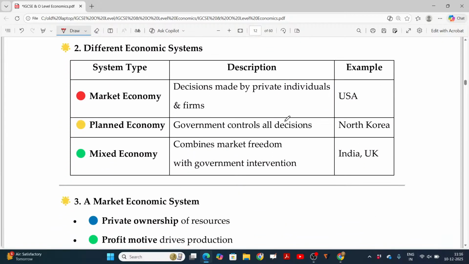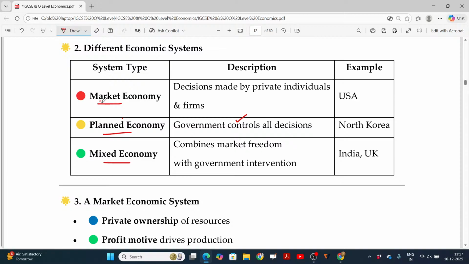And different economic systems. We have a market economy, planned economy, and mixed economy. Planned economy is nothing but the economy predominantly controlled by government. Market economy is nothing but market forces decide, meaning each and every firm has the intention to make huge profit.